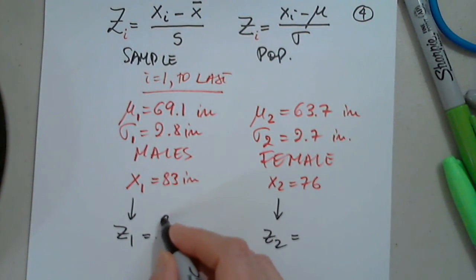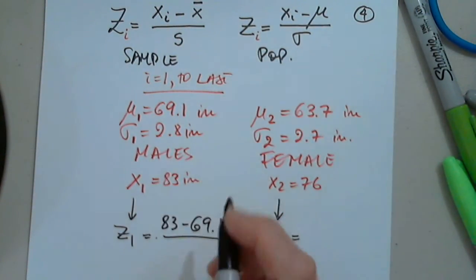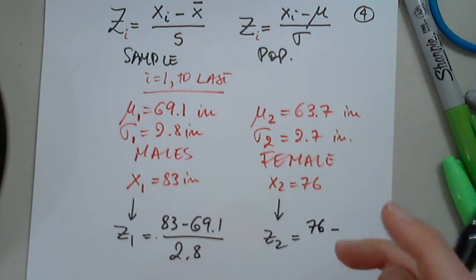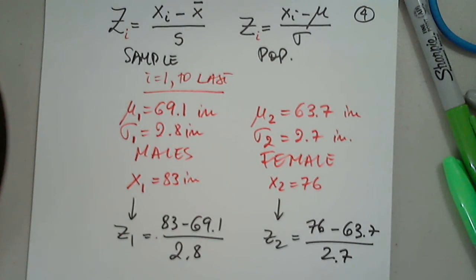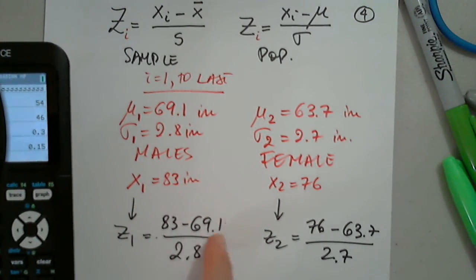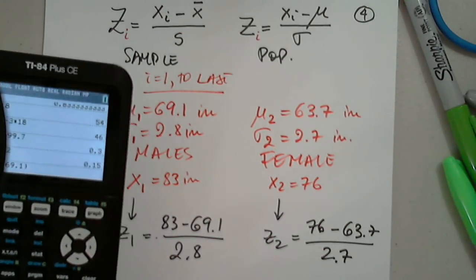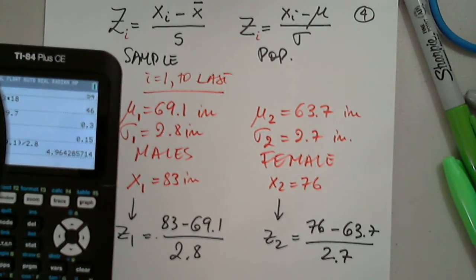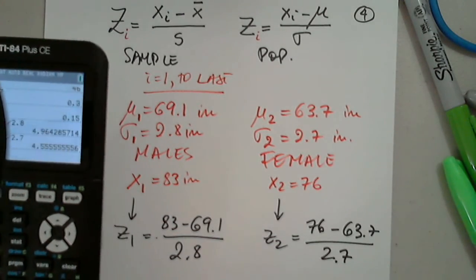So this will be 83 minus the mean divided by the standard deviation. Same thing here. It will be 76 minus the mean divided by the standard deviation, which is 2.7. So I will put the information in my calculator. Don't forget parentheses around the top. Parentheses 83 minus 69.1 and divide by 2.8. And the other one, parentheses please, 76 minus 63.7 and divide by 2.7.